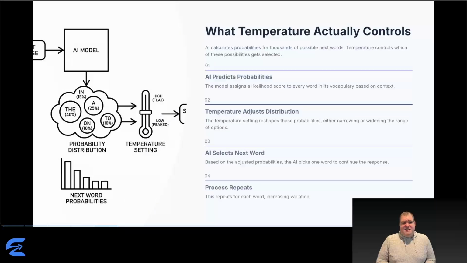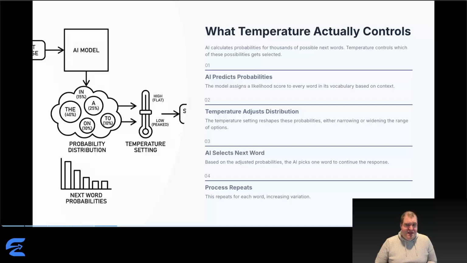When AI generates text, it calculates probabilities for thousands of possible next words. Maybe "the" has 40% probability, "a" has 25%, "this" has 10%, and so on. Temperature determines which possibility gets selected, and this happens at every single word. Each choice influences probabilities for the next word.